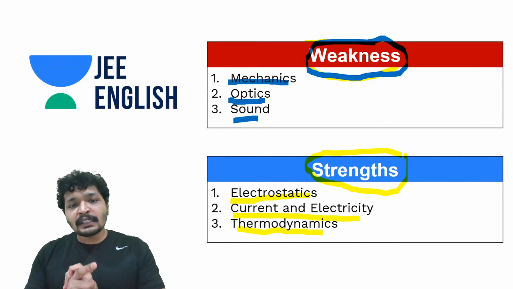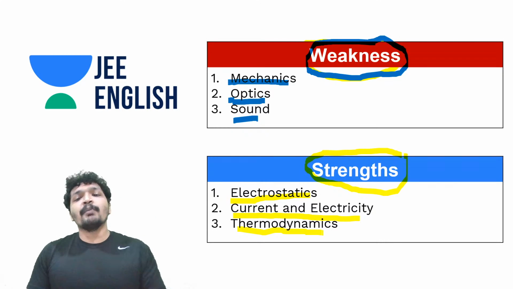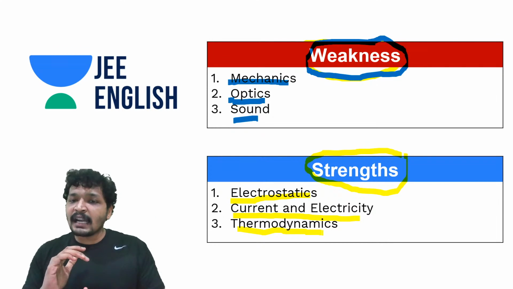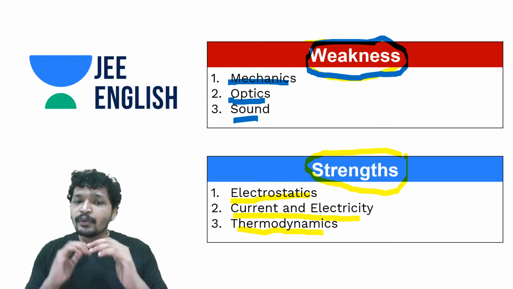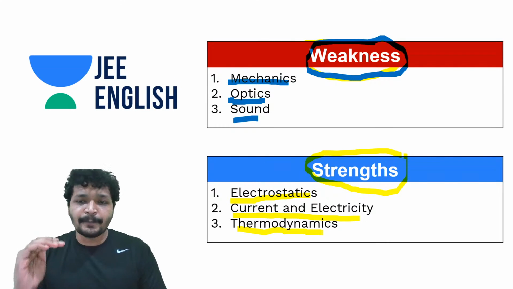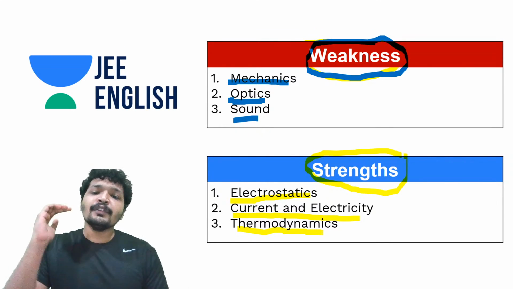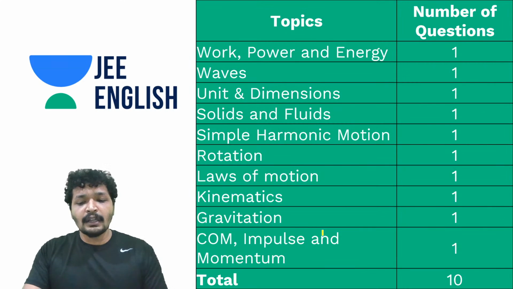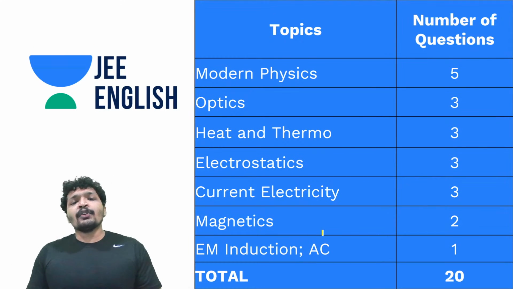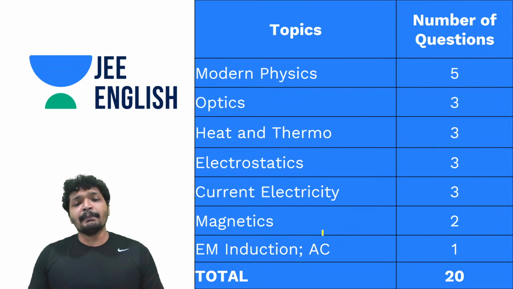To get 90 percentile and above, you have to focus on both your strengths and weakness. There is a strategy to do it, but you need to do this thing first. First of all, you need to jot down your weakness and strengths. Okay? And let's now talk about some key analytics based on JEE 2019 Mains.